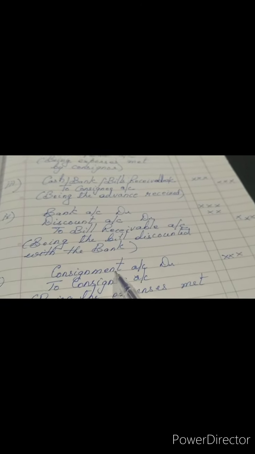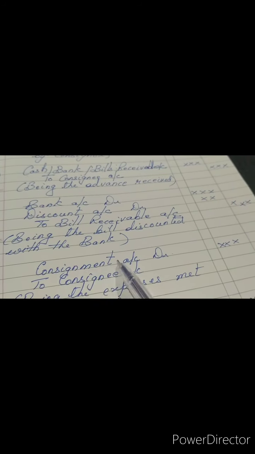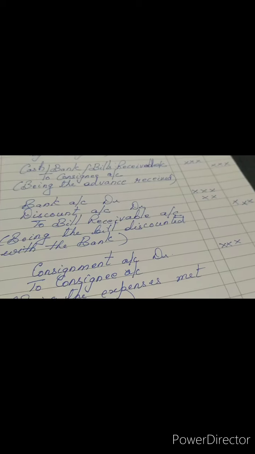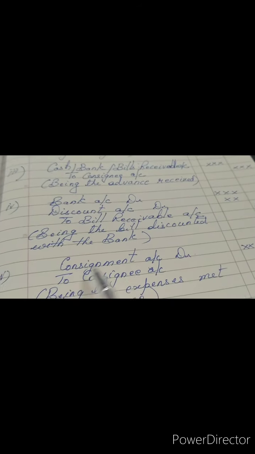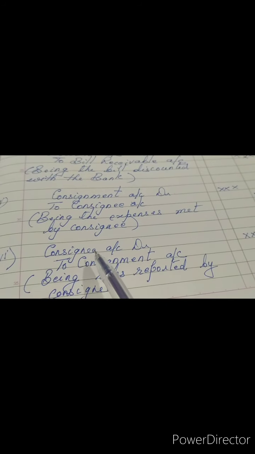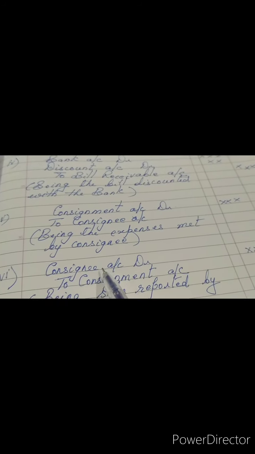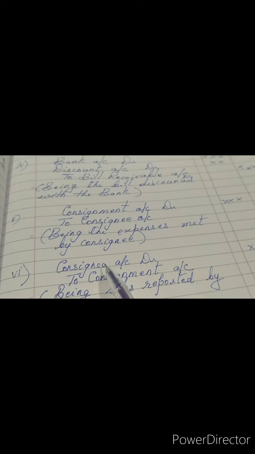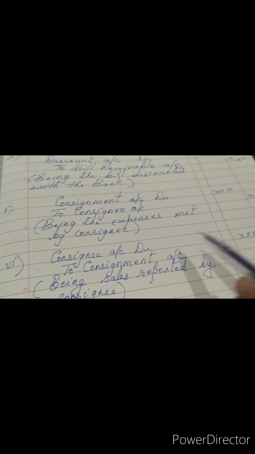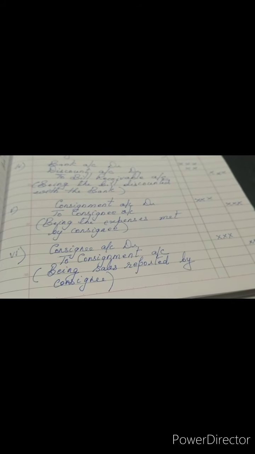Then the consignee's expenses. Consignee's cash is again going out. He's the giver of these expenses. So because expenses and incomes, we show it in consignment, so we are writing consignment account debited here. Then the sales which are reported, we are supposed to receive the cash. We haven't received it yet. The owner hasn't received it. The cash is still with the consignee. So consignee's account is debited. And how we are getting this account settlement? As a part of consignment. So these are the first 6 journal entries.